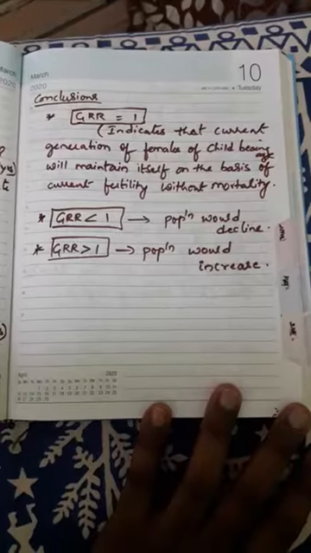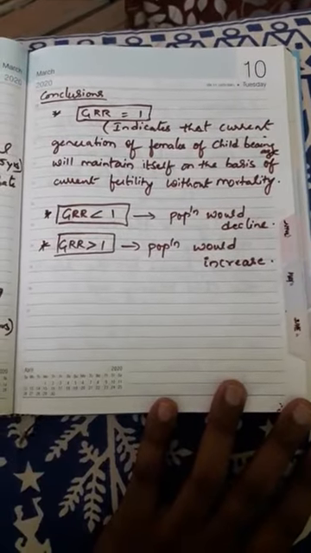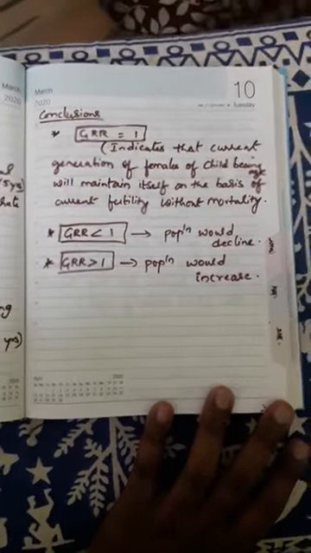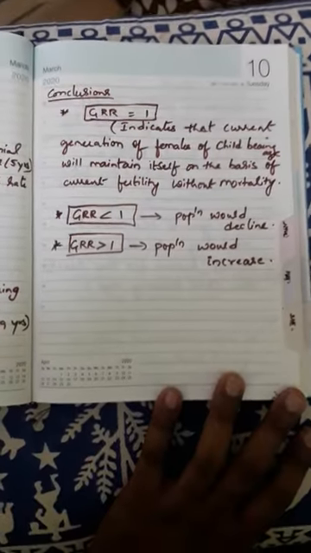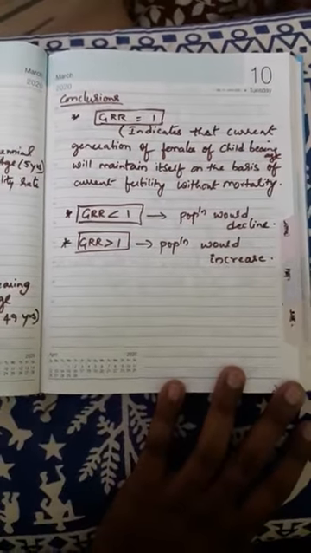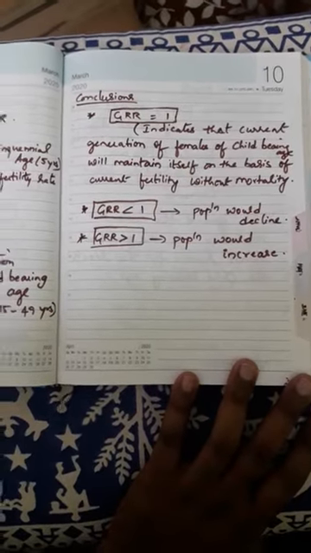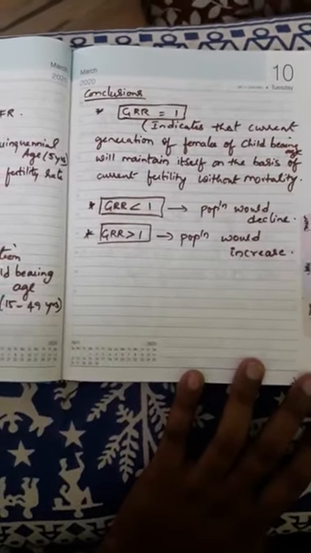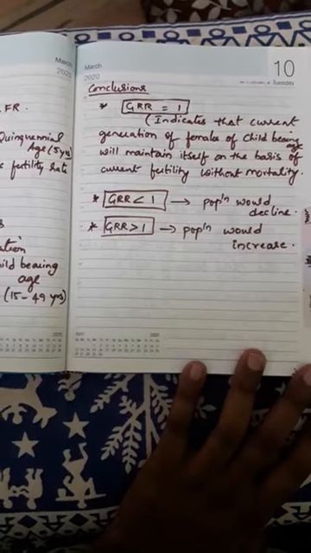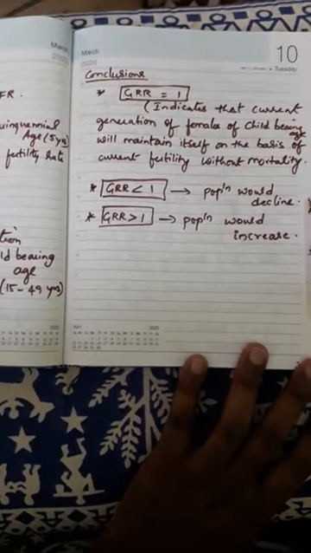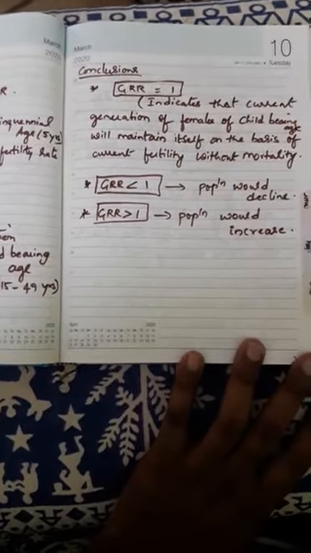But GRR is not the exact method of indicating the rate of growth of population. Tell me the reason? Even in GRR, we are ignoring the mortality of females, till their childbearing age, up to the upper age 49.